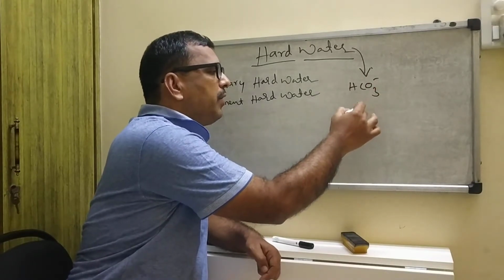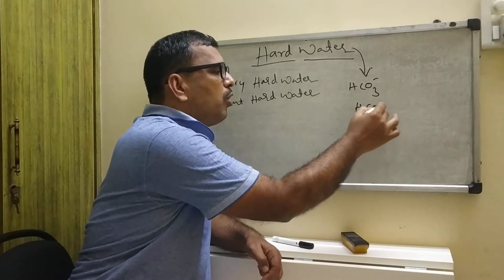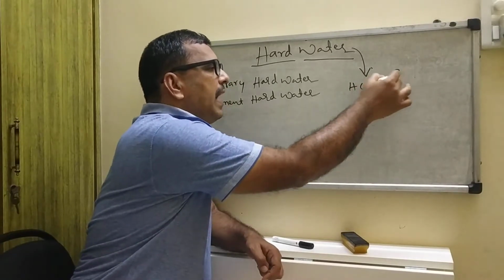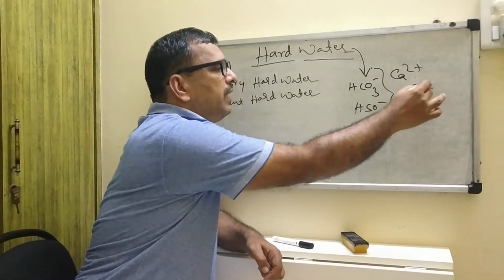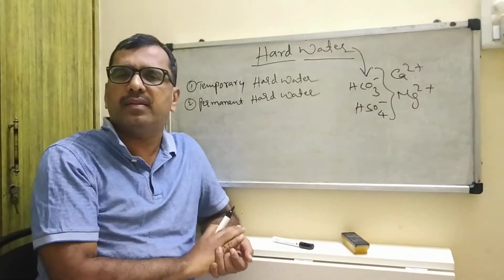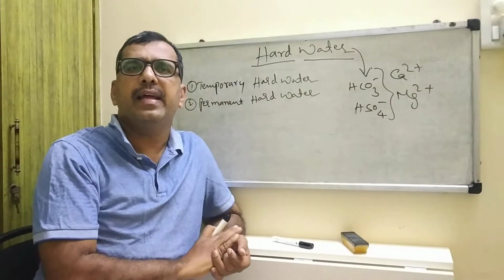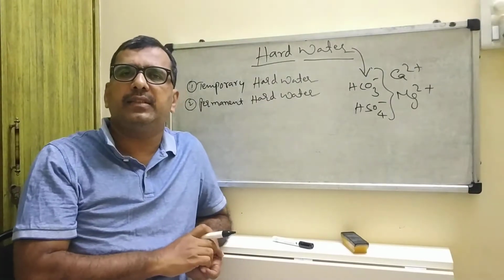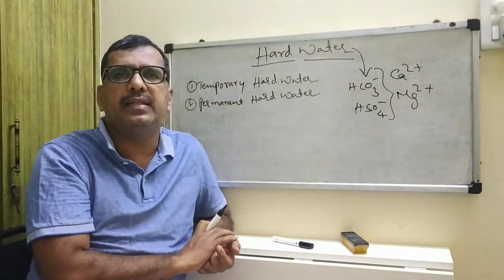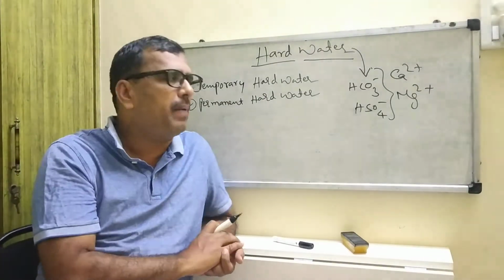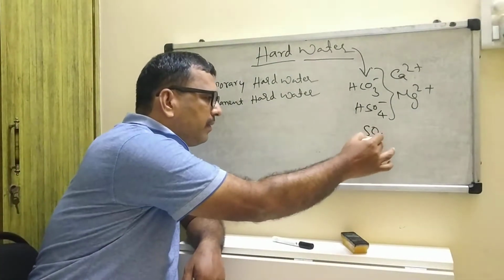Bicarbonates, bisulfates, chlorides of calcium and magnesium salts are known as hard water. So hard water contains calcium and magnesium salts of bicarbonates, sulfates, bisulfates, etc.